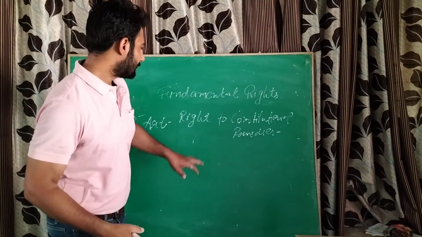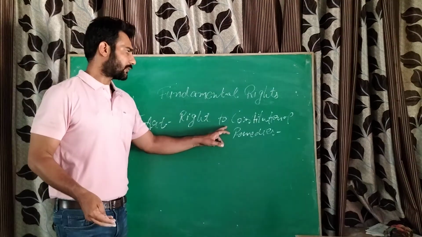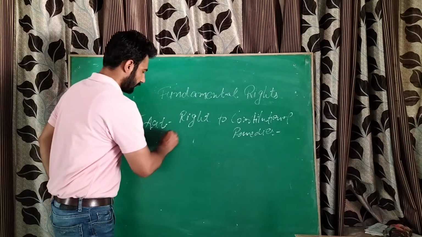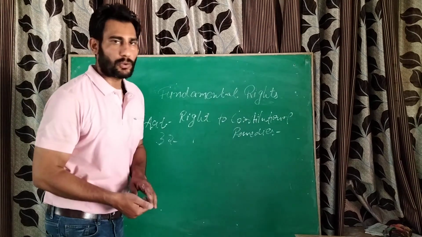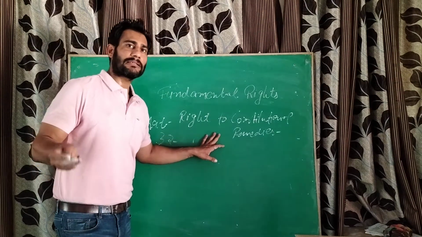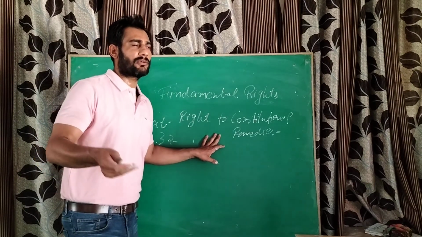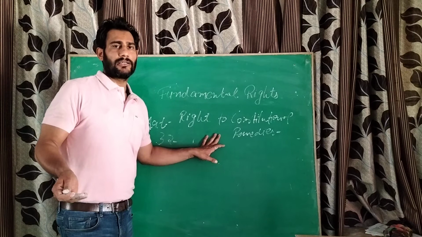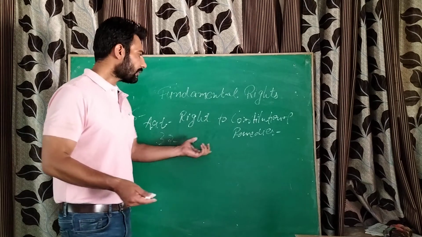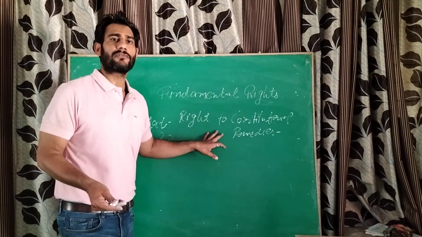In this Article 32, the Supreme Court can issue some kind of writs. If your fundamental rights are being violated, if your right to freedom is violated, your right to equality is violated, then the Supreme Court can issue writs.